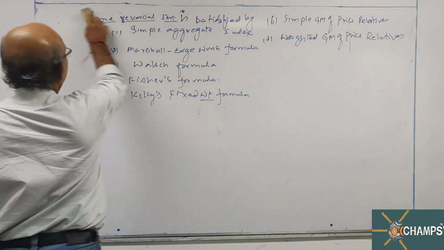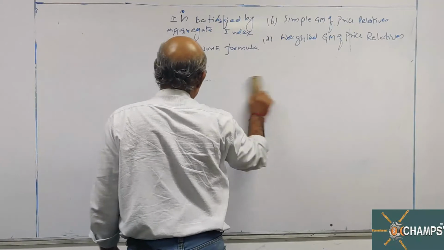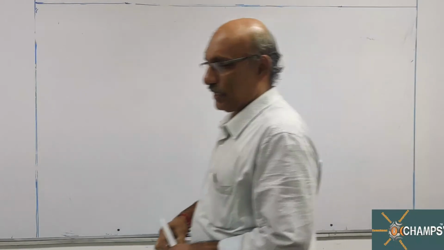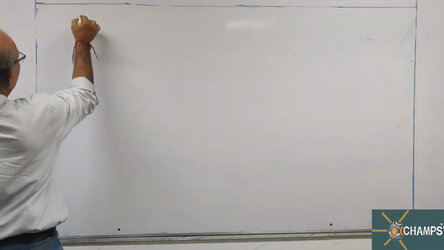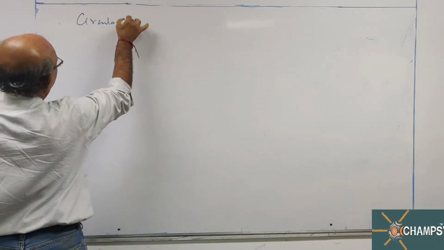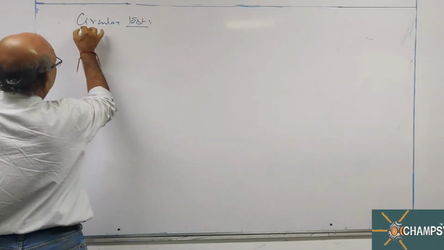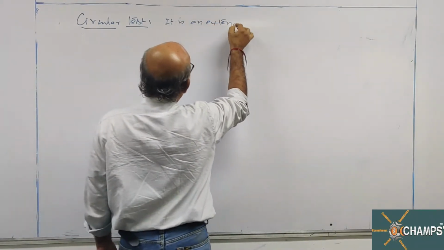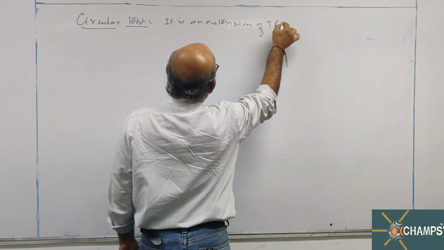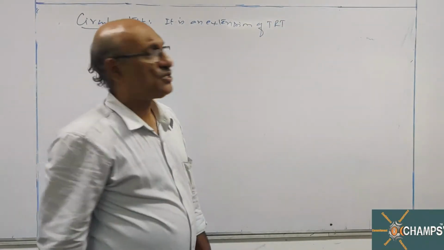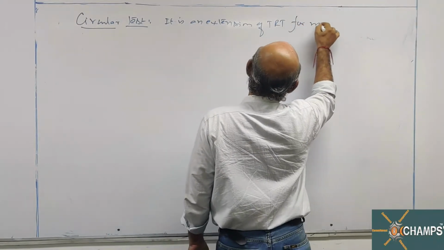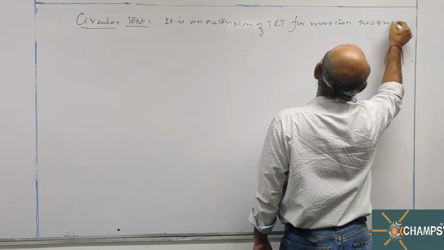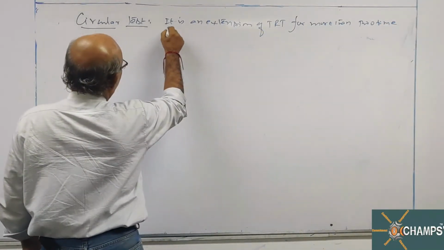Next, circular test. Circular test is an extension of the time reversal test for more than 2 time periods.